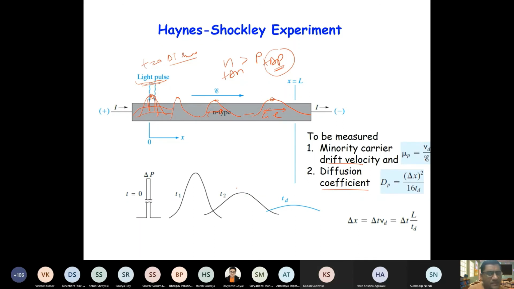So the drift velocity will be very simple. Let's say you induce a pulse here, and then at x equal to L, you have some measurement here, right? So you are measuring how much current is passing. Now this pulse is basically spreading in position, but when you are measuring at a certain point, you will measure this concentration here, then this one here. So as the pulse is passing, you are measuring the current, right? So as a function of time,